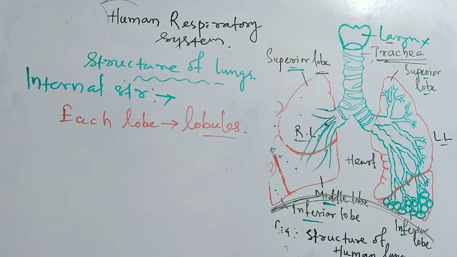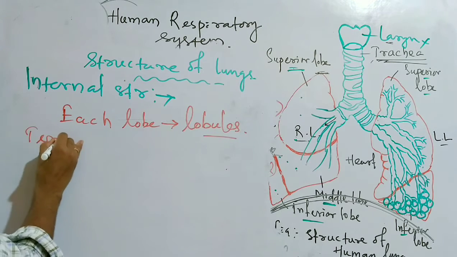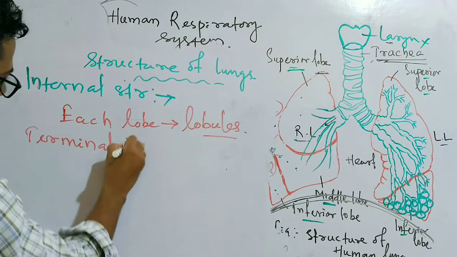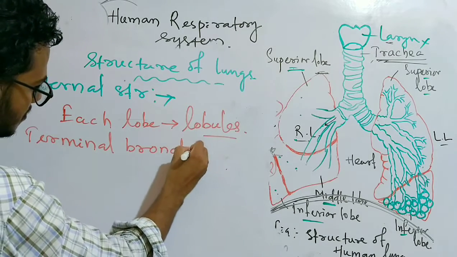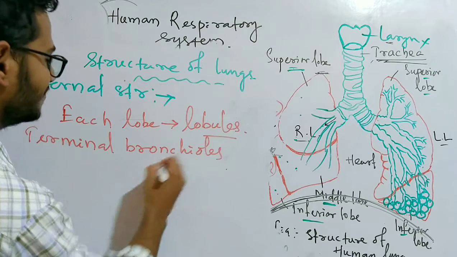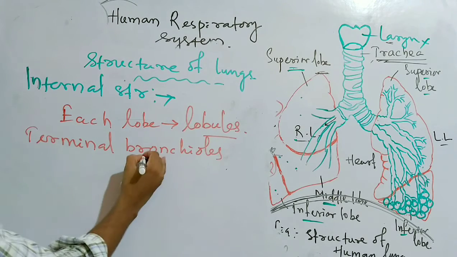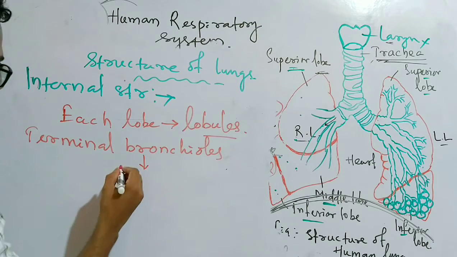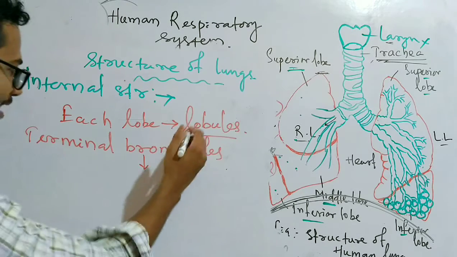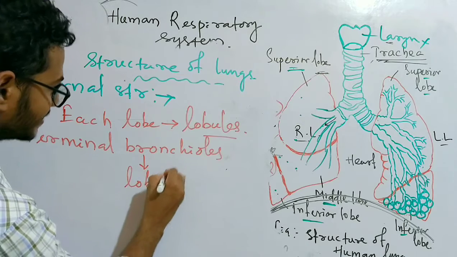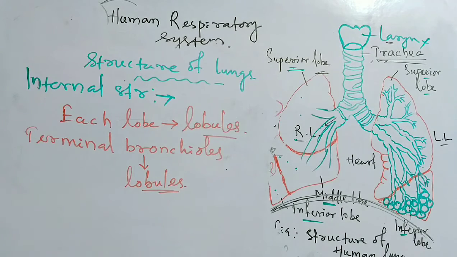Then lobules receive terminal bronchioles. After the division of bronchioles into secondary bronchioles, then terminal bronchioles. These terminal bronchioles are supplied to each lobule. They reach each lobule with fresh air.